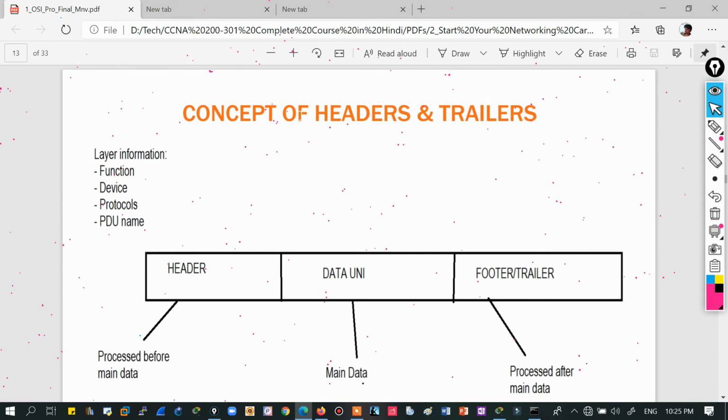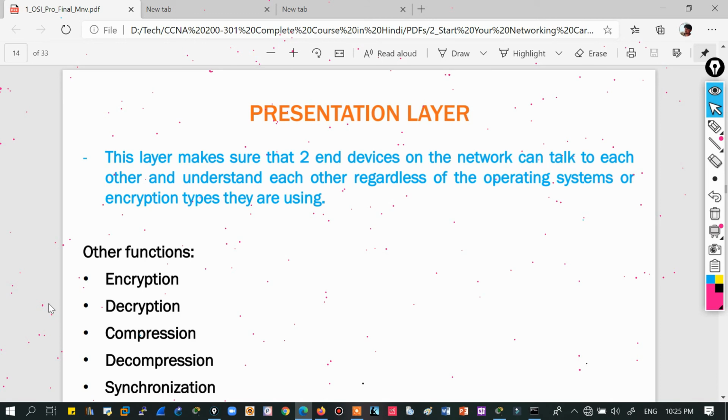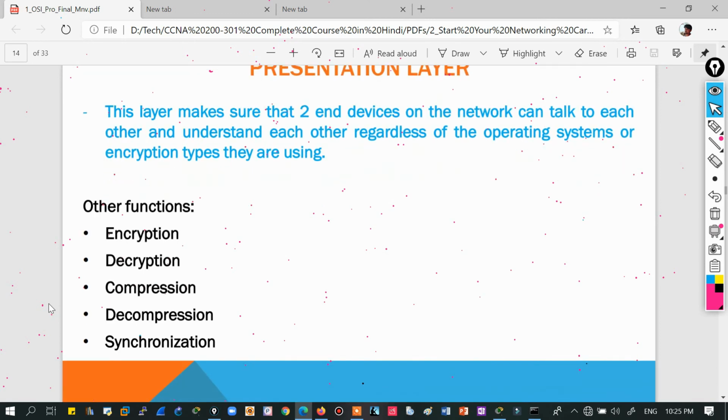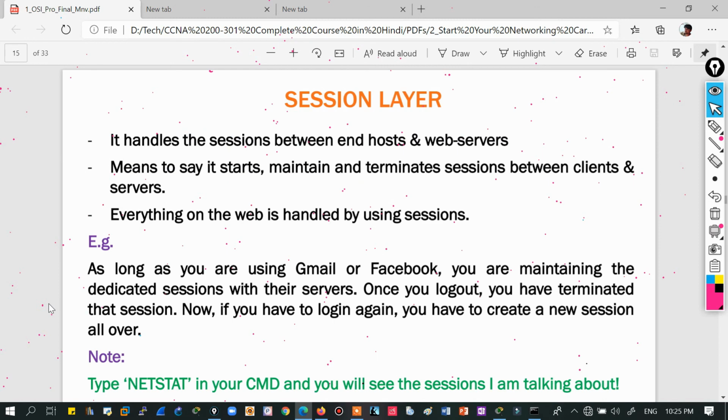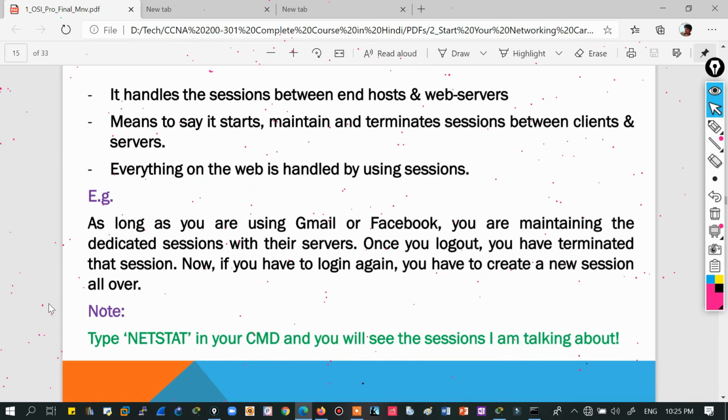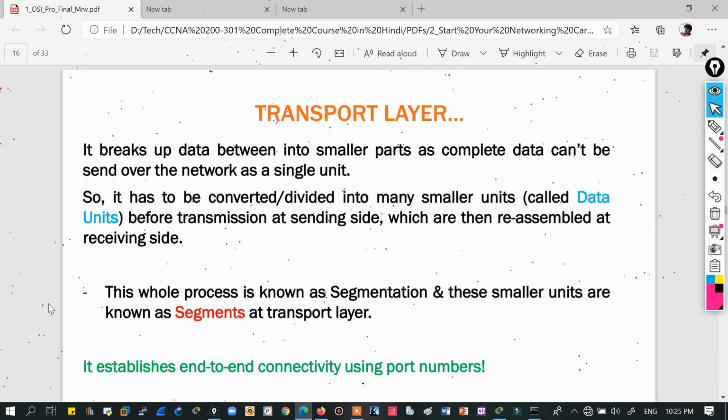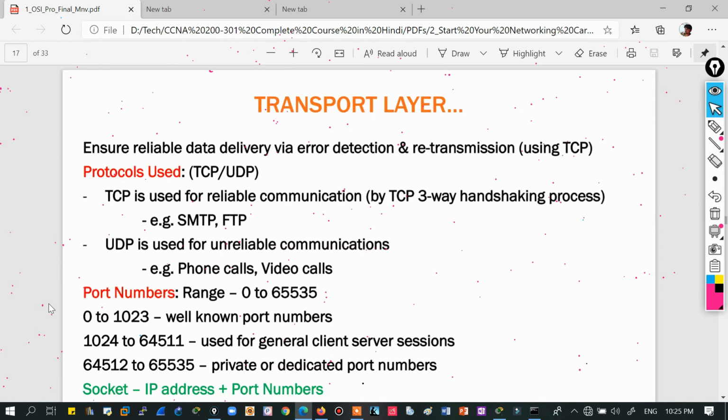What is the concept of header and trailers? I have told you already. Presentation layer has these functions. Okay, session layer has this function. Okay, transport layer I have discussed at length. Okay, example of TCP and UDP.